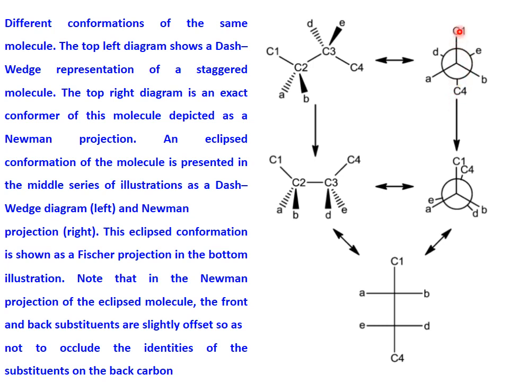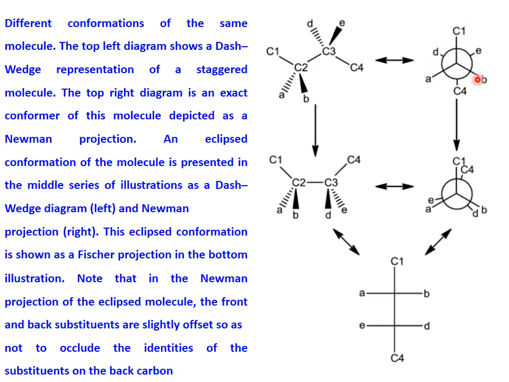An eclipsed conformation of the molecule is represented in the middle series of the illustration as a dash-wedge diagram and Newman projection. This eclipsed conformation is shown as a Fischer projection in the bottom illustrations. Note that in the Newman projection of the eclipsed molecule, the front and back substituents are slightly offset so as not to occlude the identities of the substituents on the back carbon.